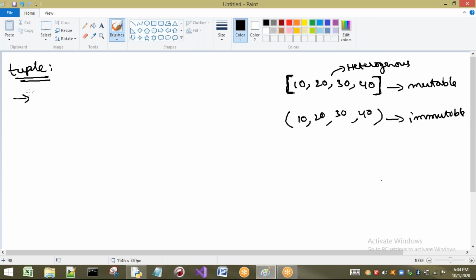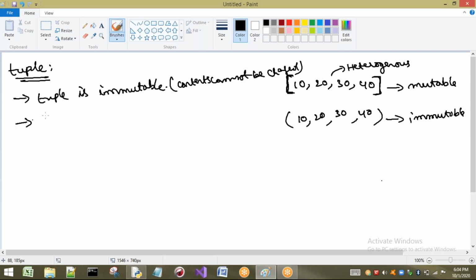I will write the point here: tuple is immutable, that means contents cannot be changed.